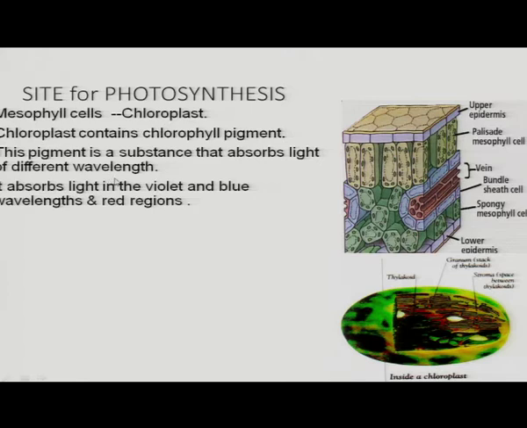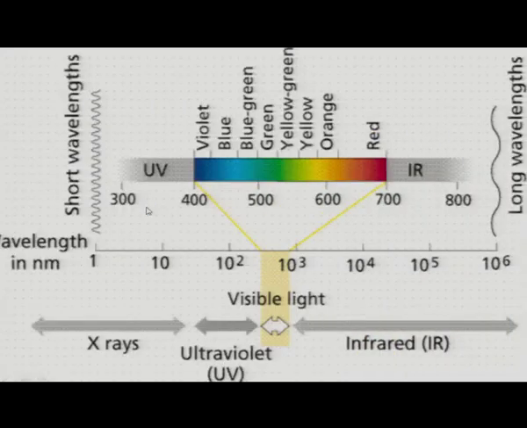A pigment is a substance which absorbs particular wavelengths of light. These wavelengths are in the visible range of light that our eyes perceive, that is VIBGYOR, violet to red. Chlorophyll absorbs light in the violet, blue and red regions.